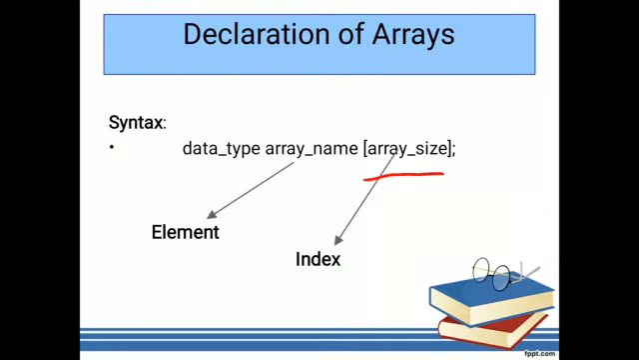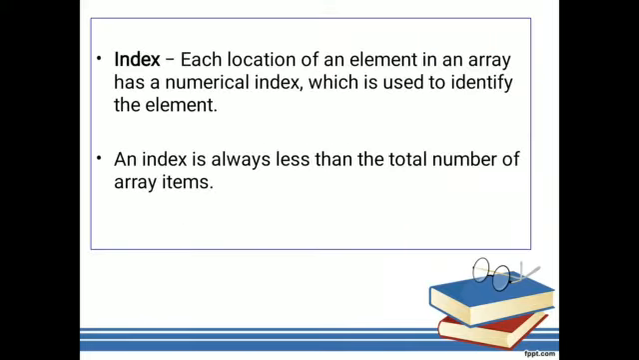Next, array size. This array size is nothing but the index value. That index is nothing but the size of this array. It means how many elements you will add to this array name will be decided by this array size. Each location of an element in an array has a numerical index which is used to identify the element. Identifying the element means it will represent the specific element, and it will give the array length, meaning what size of data we will store. Any index is always less than the total number of array items.